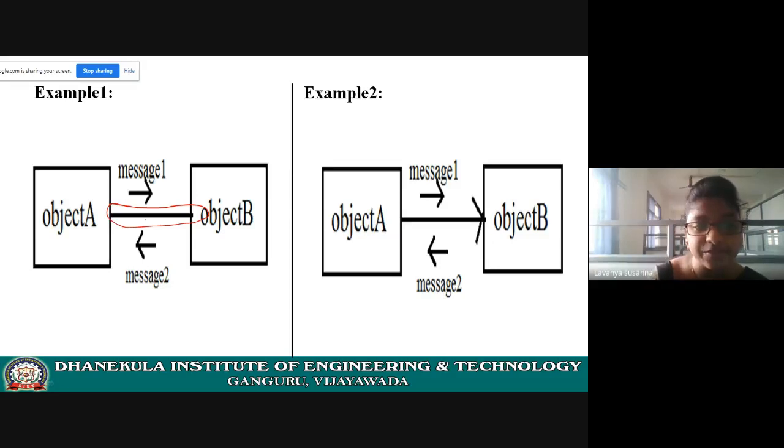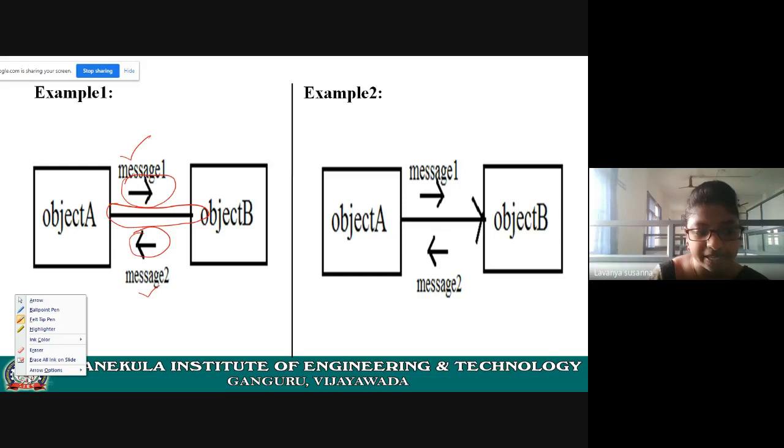Object A communicates with object B. Object A sends the message. See here, how the message is sent. You need to know this graphical representation: a small arrow mark and the message name. Okay, small arrow mark. See the direction. Message name.